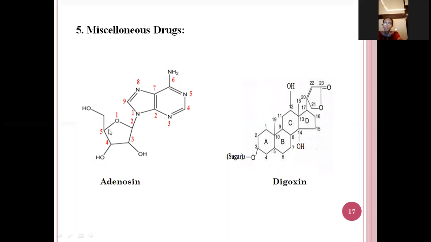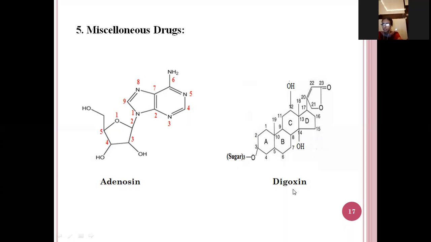And in the fifth position, methyl and one of the hydroxyl group is there. So 5-hydroxymethyl and 3,4-diol oxolane is attached to the purine, and in the purine, the sixth position amine group is there.